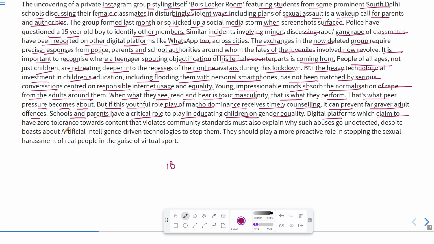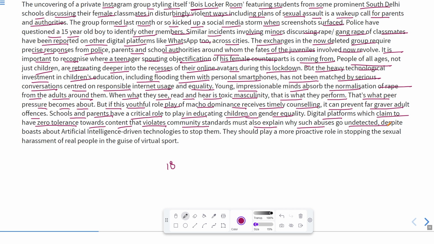Digital platforms which claim to have zero tolerance towards content that violates community standards must also explain why such abuses go undetected. In the case of YouTube or various sites, they claim that their data is highly restricted or protecting, meaning it contains nothing promoting abuse. So it should not be left undetected.